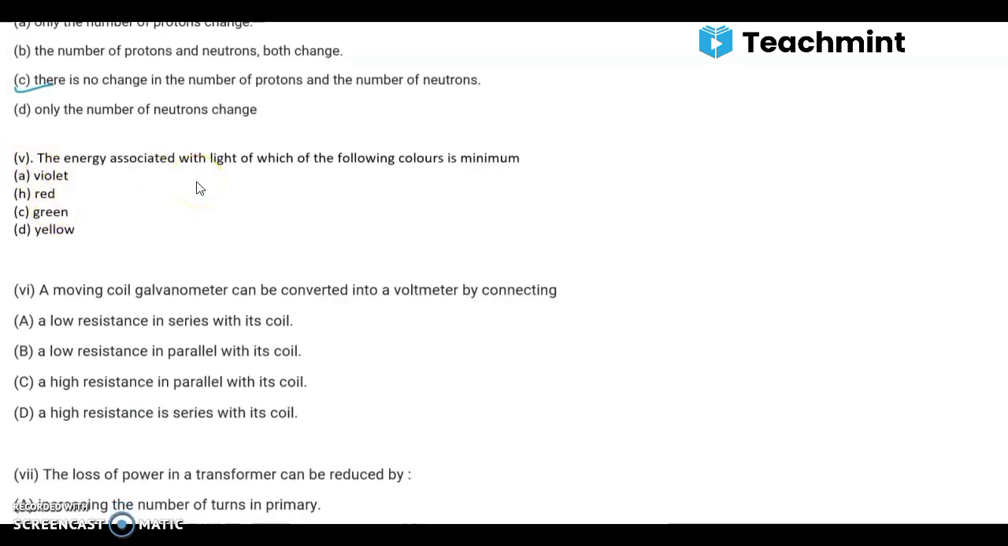The energy associated with light of which of the following colors is minimum? Option A, violet, option B, red, option C, green and option D, yellow. So the answer is A, that is violet.